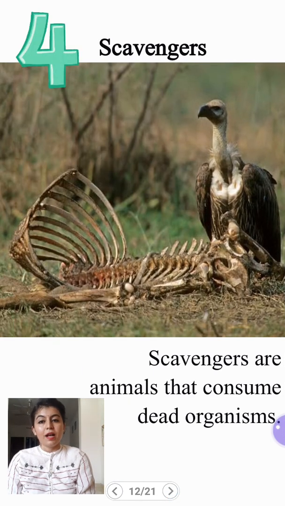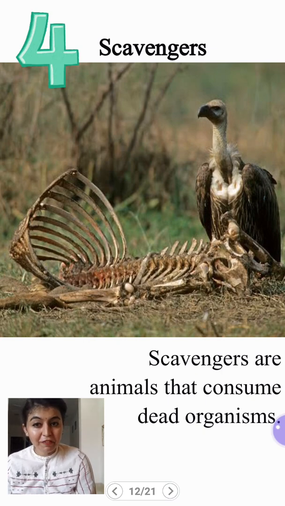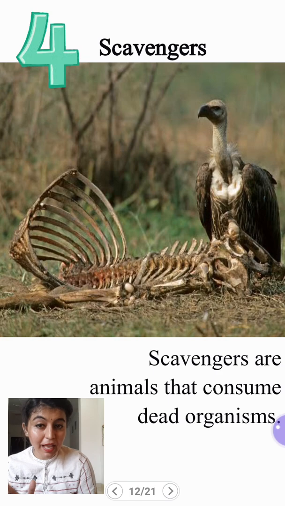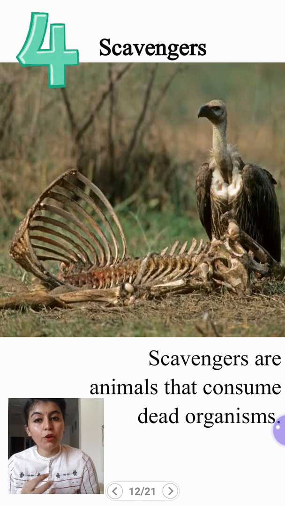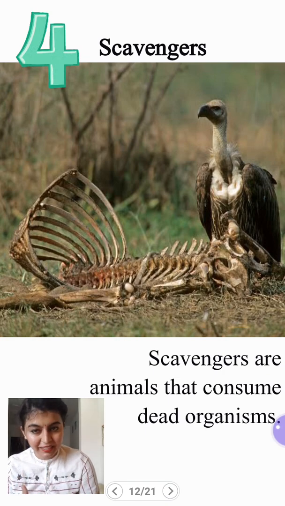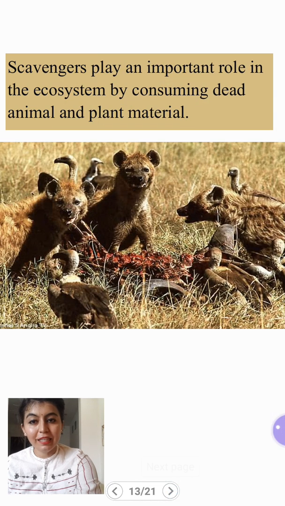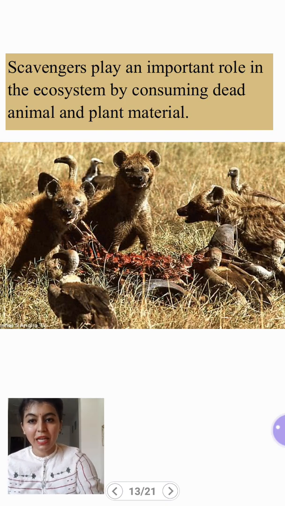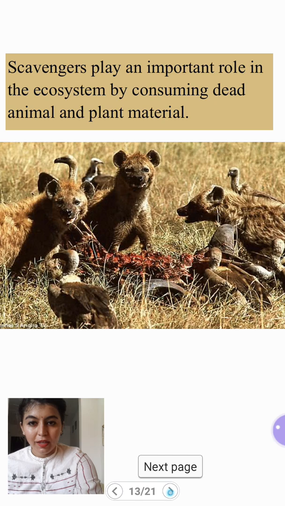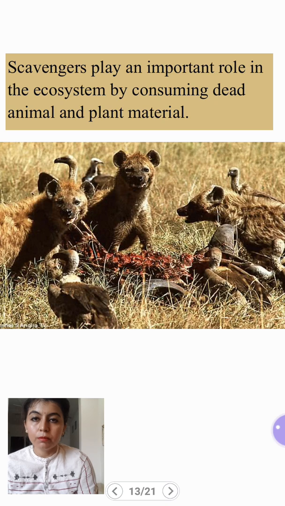Then the fourth group, scavengers. Now these are very lazy beings. They eat flesh but they don't make the effort to hunt and kill the animals. What they do is eat the flesh of animals who are already dead. But they are very good for the environment as they clean the environment. Few examples of scavengers are vultures and hyenas. Okay, so I guess we are done with all four groups. More details you will get in the worksheet as well.